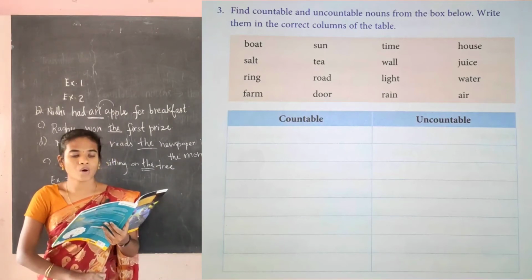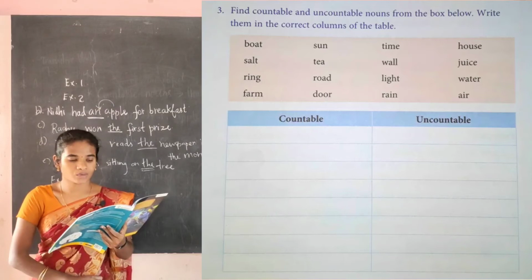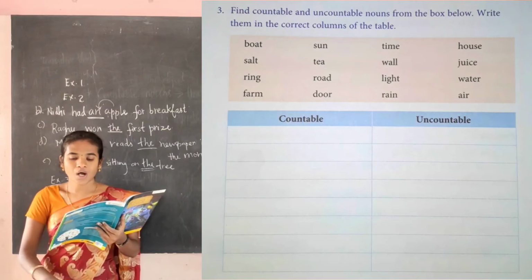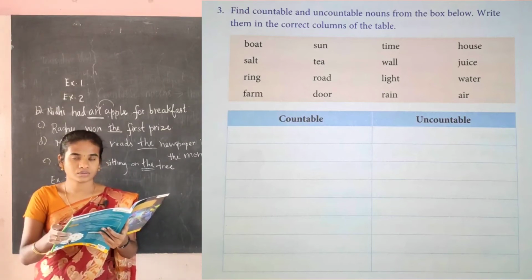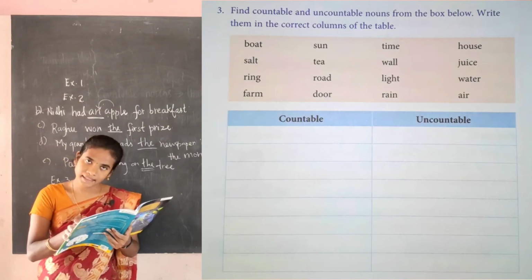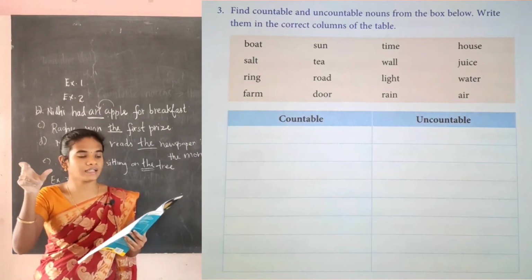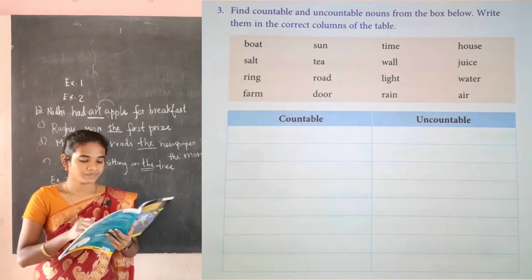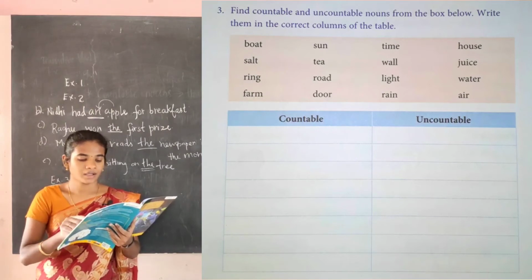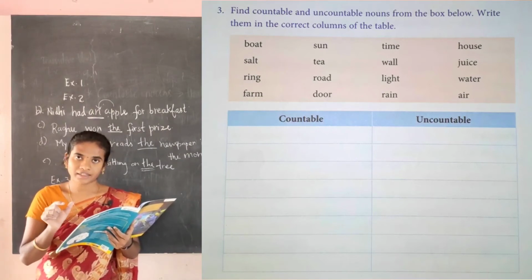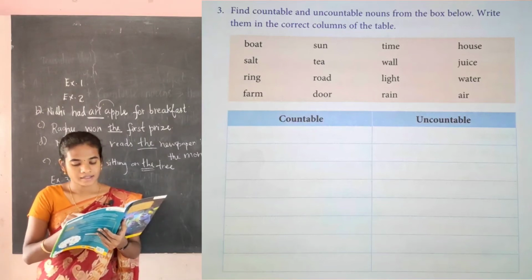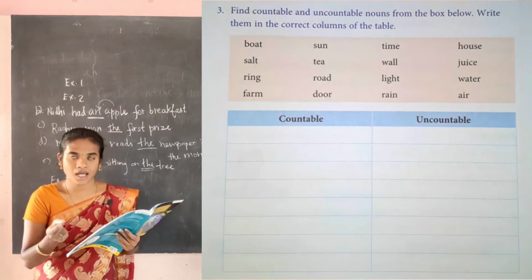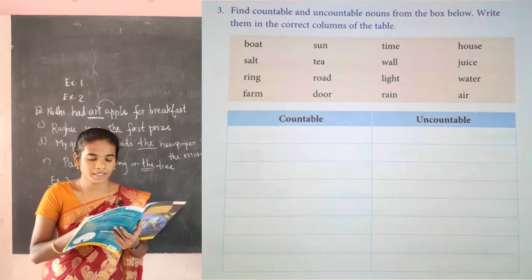Now see here, boat. Boat is the countable noun. So under the countable nouns, write boat. Salt. Salt is the uncountable noun. And ring. Ring is the countable noun. Students, I won't write on the board, so you can write by hearing me. And farm is the countable noun. Sun. Sun is the countable noun. And tea. Can we count tea? So it is the uncountable noun. Tea is the uncountable noun.